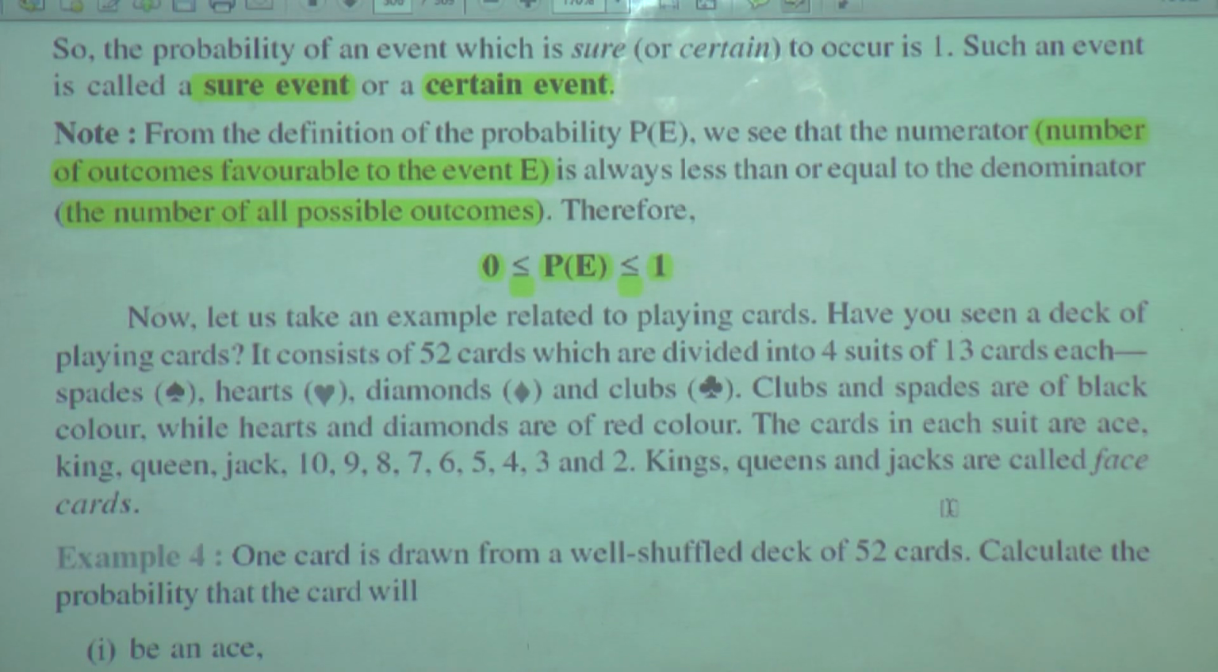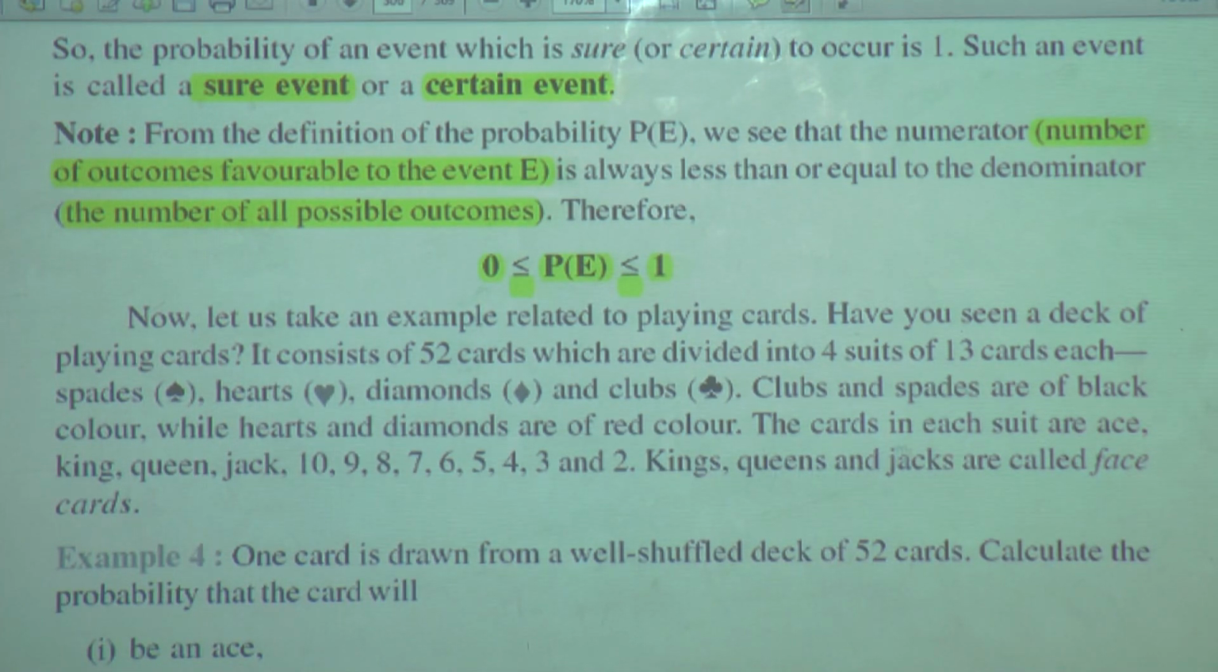The cards in each suit are ace, king, queen, jack, 10, 9, 8, 7, 6, 5, 4, 3 and 2. Ace means Ekka, king means Raja, queen means Rani, jack means Golu or Gulam, and then Dashi, Navi, Atti, Satti, the other cards are present there.